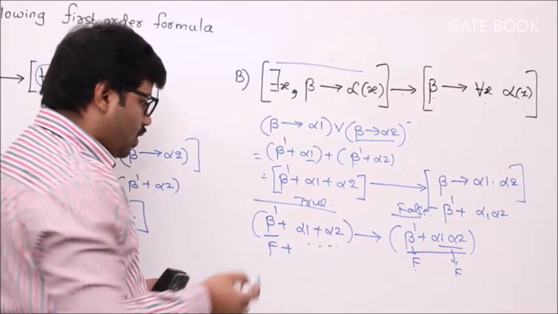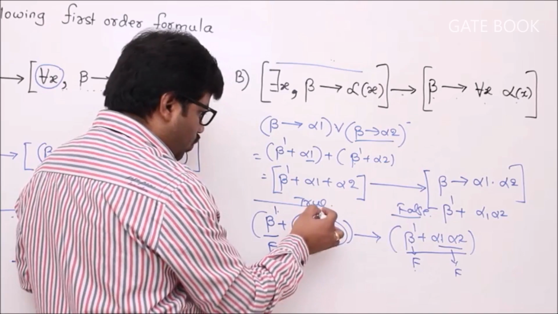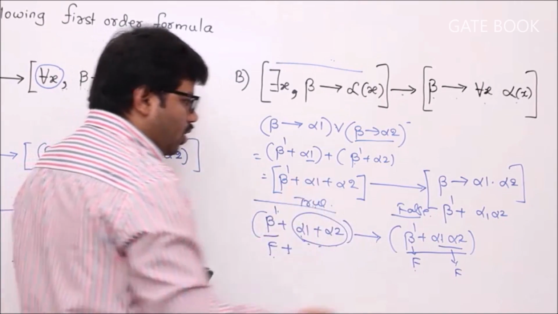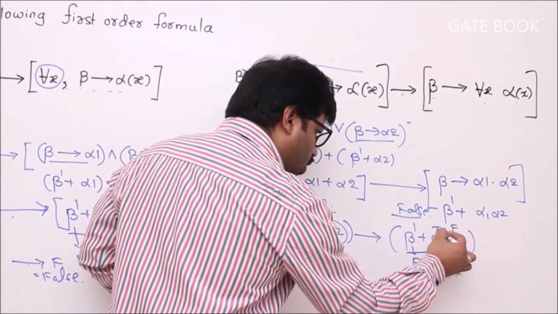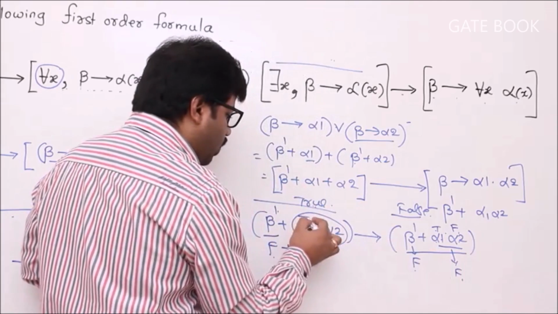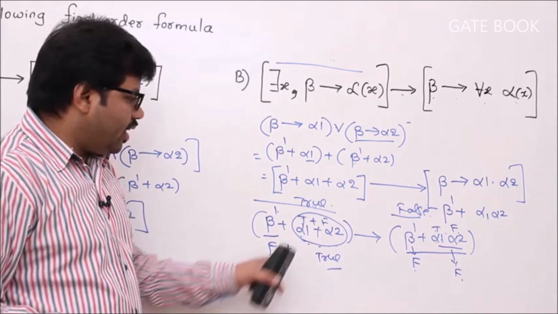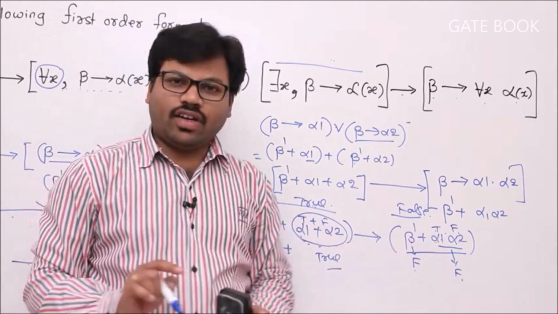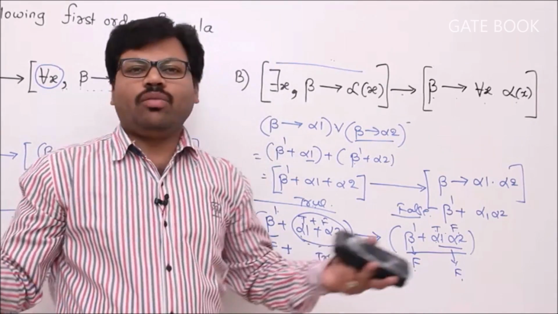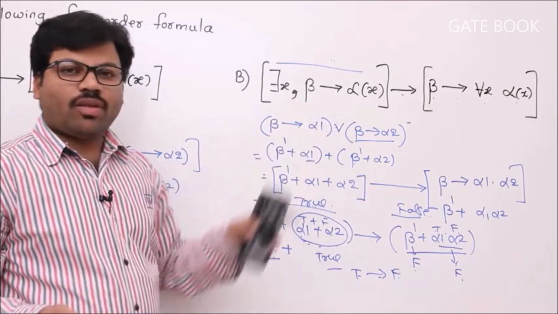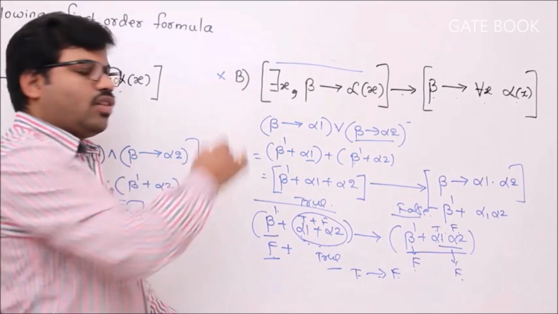You just remember them. If beta bar is false, but alpha 1 plus alpha 2 should be true, then only the left side will become true. But alpha 1 alpha 2 should be false. Let's take alpha 1 true, alpha 2 false. True and false is false. True plus false is true. Got it? So my idea is making the left side true and the right side false, so that I get the true implies false combination, and true implies false is false. Really, it's a valid formula. It cannot be false at any time, isn't it? That's why this is also not valid.